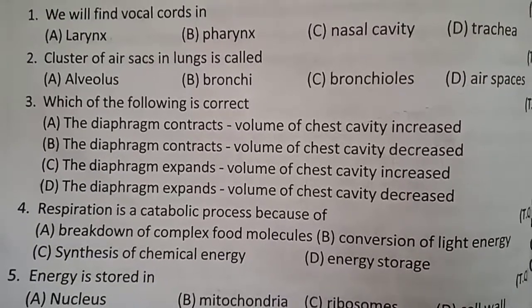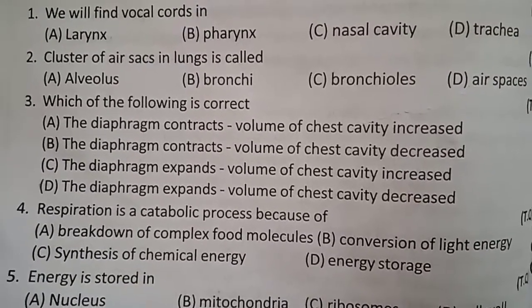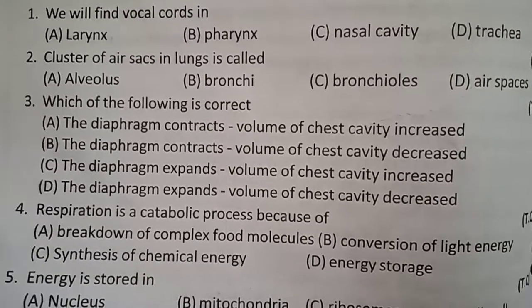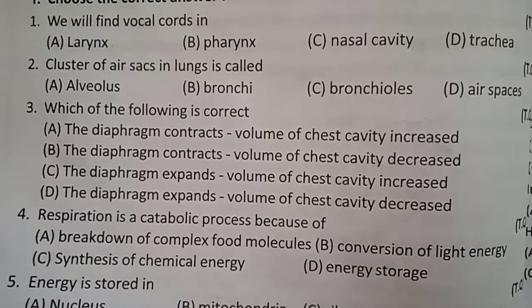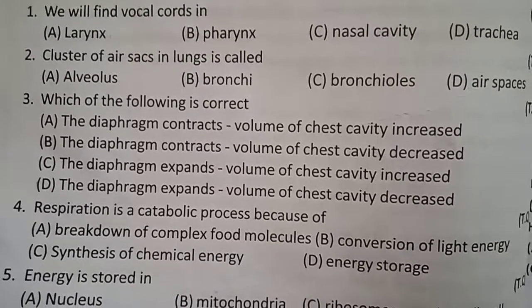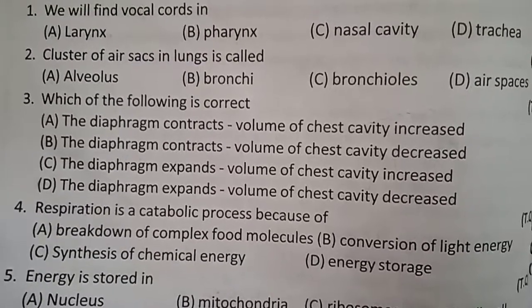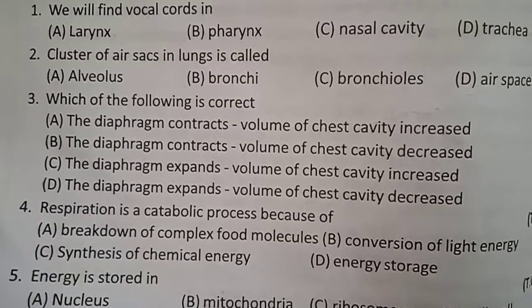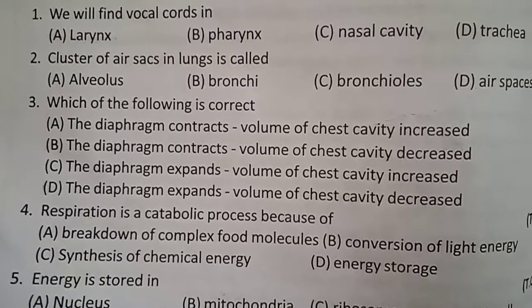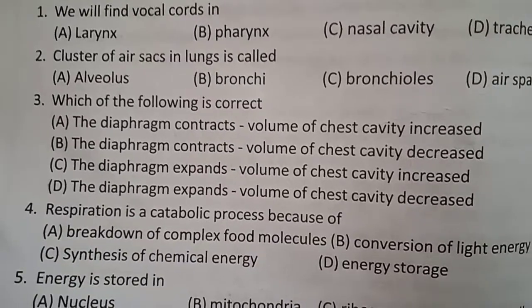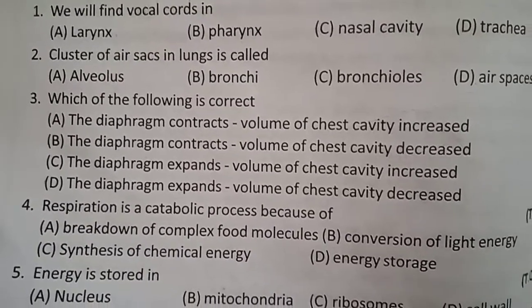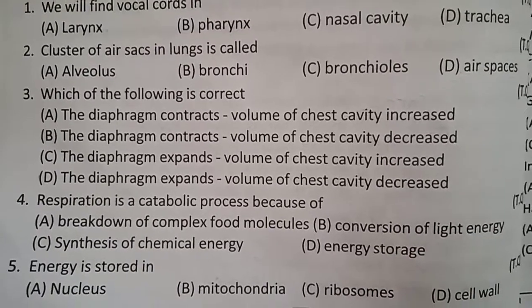So see here. We will find vocal cords in here. Options are there: larynx, pharynx, nasal cavity, and trachea. What is the answer? We will find vocal cords in larynx. Cluster of air sacs in lungs is called alveolus. Very important. Alveolus.